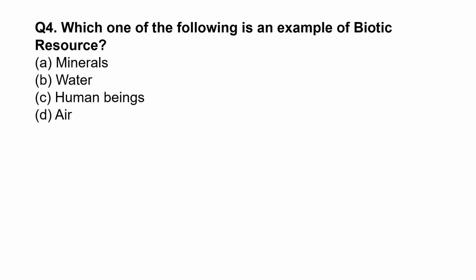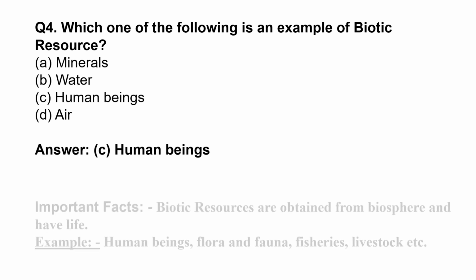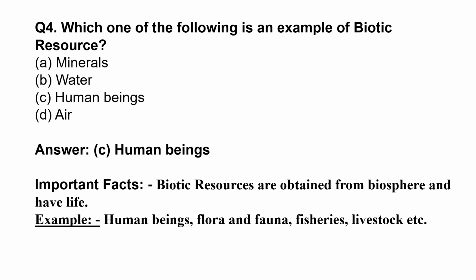Which one of the following is an example of biotic resource? Biotic resource means living things. So, which of the following is the example of a living thing? Human beings. So, the correct option of this question is option C, human being. Biotic resources are obtained from biosphere and have life. For example, human being, flora and fauna, fisheries, livestock, etc.